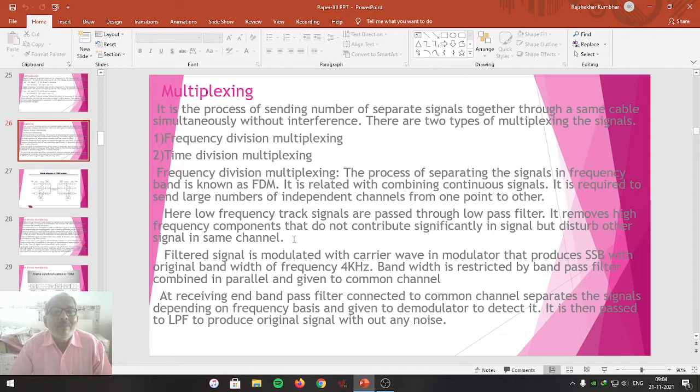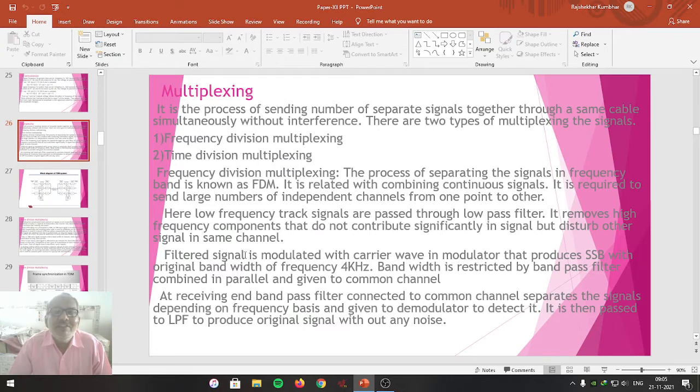How is it done? To undergo the frequency division multiplexing technique, the low frequency track signals are passed through the low pass filter. A low pass filter passes only low frequencies at the output, whereas higher frequencies are attenuated to reduce the noise. It removes high frequency components that do not contribute significantly to the signal but disturb other signals in the same channel. That's why almost all higher frequencies are attenuated, so that only lower frequency signals are passed. And that is the role of the low pass filter.